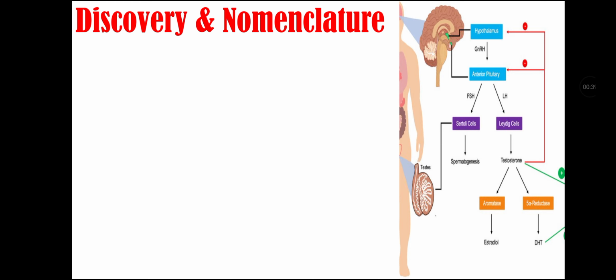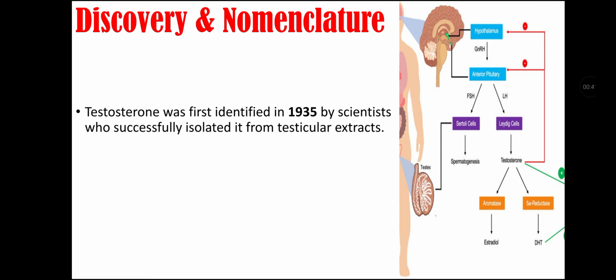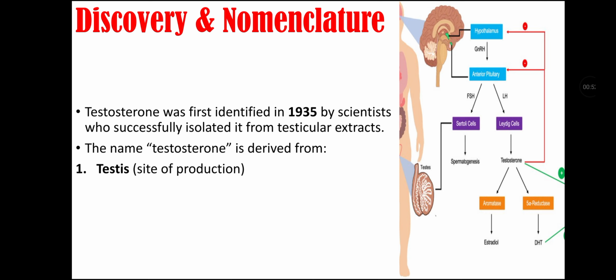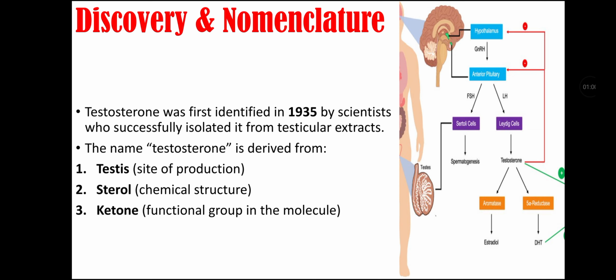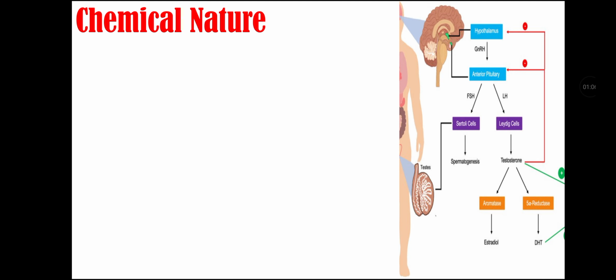Discovery and nomenclature of testosterone. Testosterone was first identified in 1935 by scientists who successfully isolated it from testicular extracts. The name testosterone is derived from testes, that is the site of production of testosterone, and sterol as its chemical nature is steroid type, and ketone because its functional group in the molecule is ketone group. So that is how the name testosterone came about.